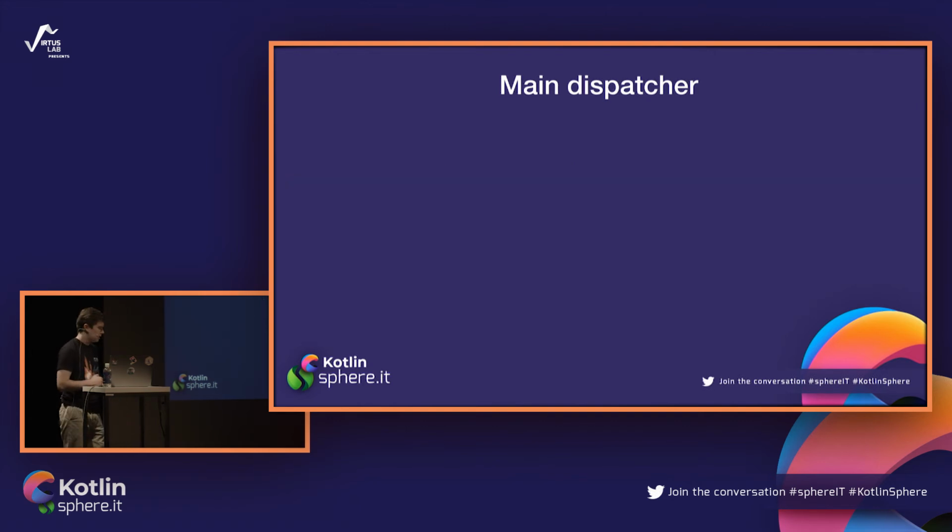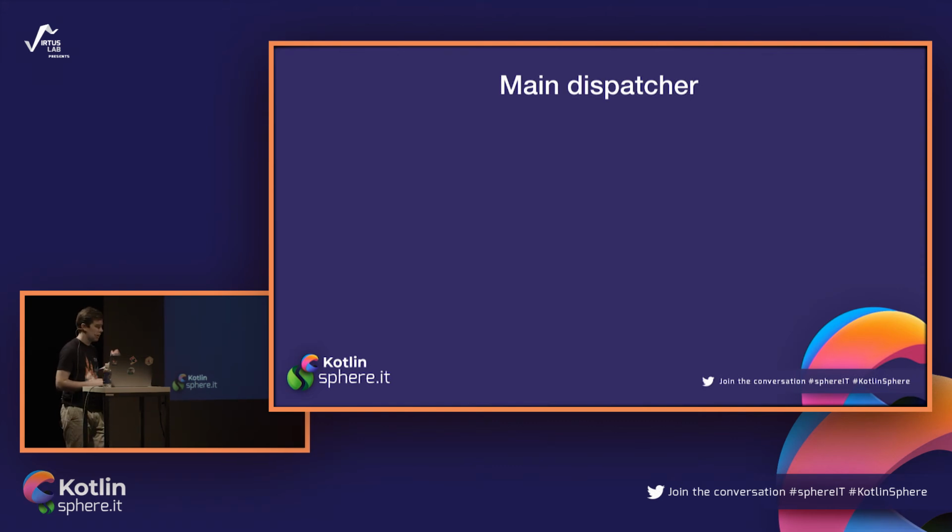So now Andrew is asking, is it all? Is the main dispatcher not any special? Is it not an exception? Is it all we have to do? And you answer yes, but actually no. The main dispatcher is some kind of exception because it is main. It is global, so it has to be accessible and useful from every place of the application. If you have multiple main dispatchers and you are using some of them in some parts of the code, the other in the other, there will be no main dispatchers, there will be just ordinary dispatchers.